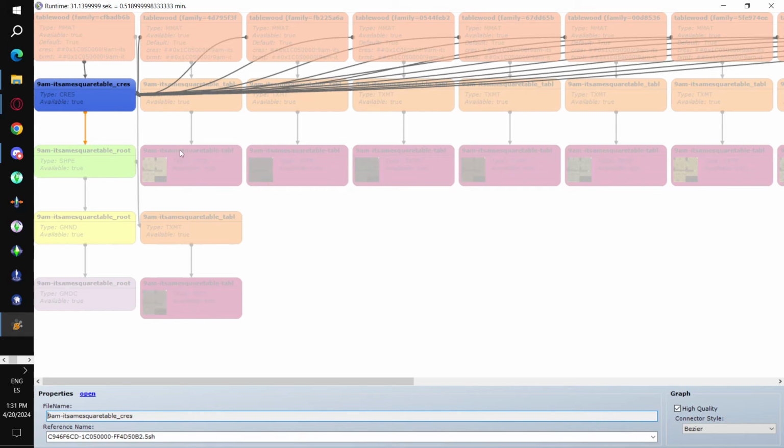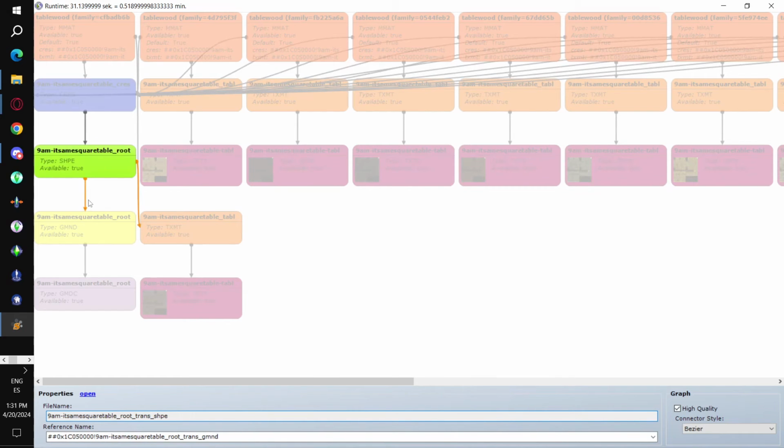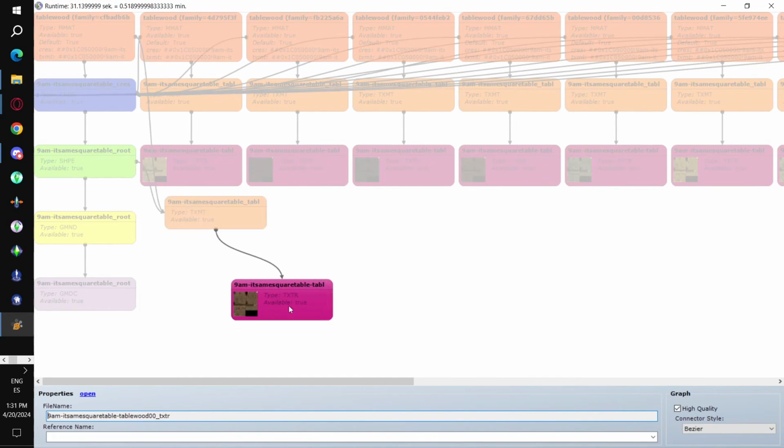The crest, this is where any slot nodes are, like the routing slots and the container slots on a table. This is actually a table. The crest talks to the shape. The shape then coordinates with both the GMND and the TXMT, so it's putting these two together.